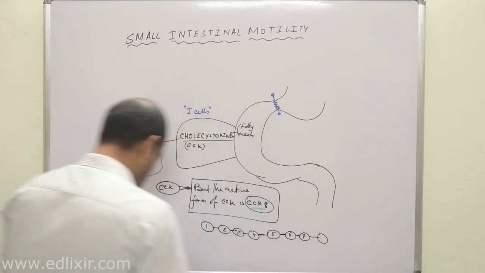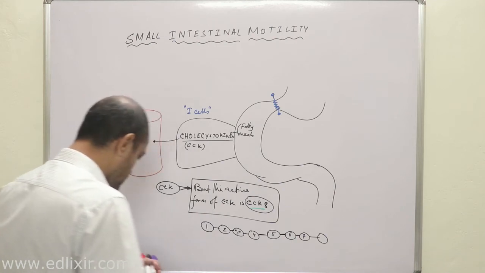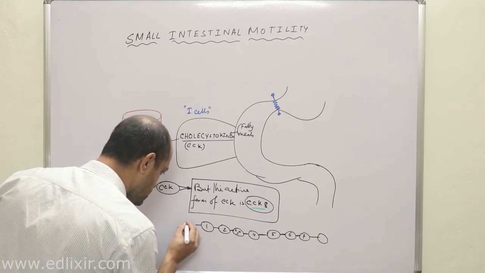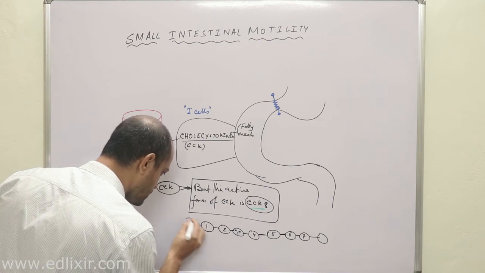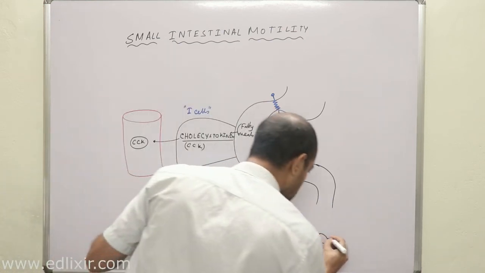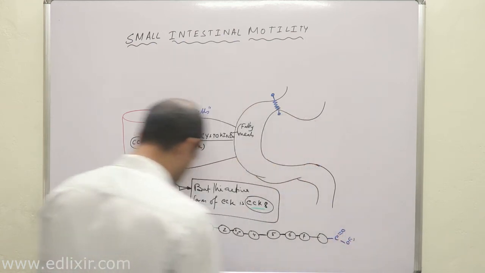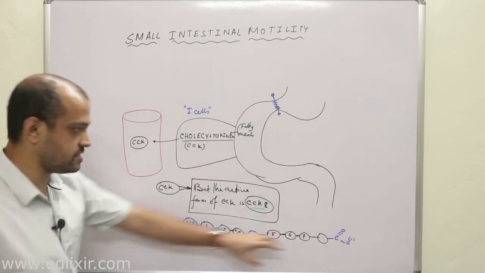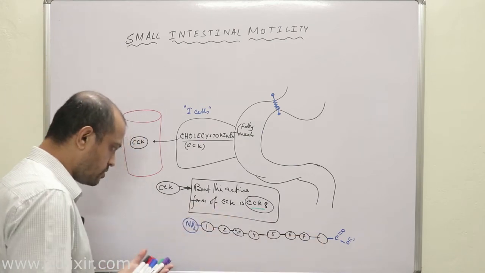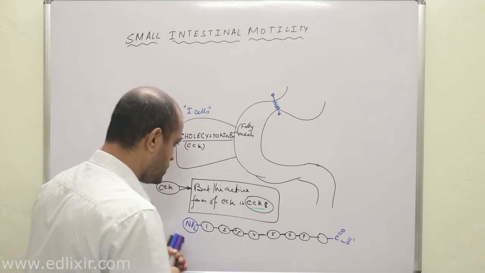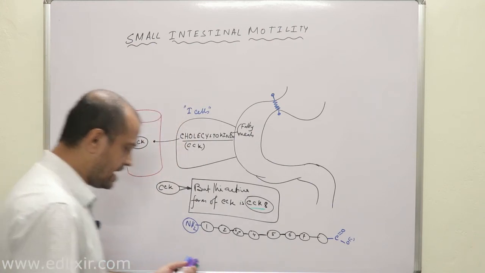Now listen. Suppose this is the N terminal, and this is the C terminal. Now a very important point here we need to understand is this, that when we are talking about CCK8, there are 8 amino acids present.